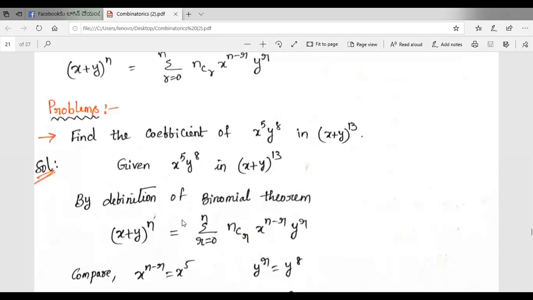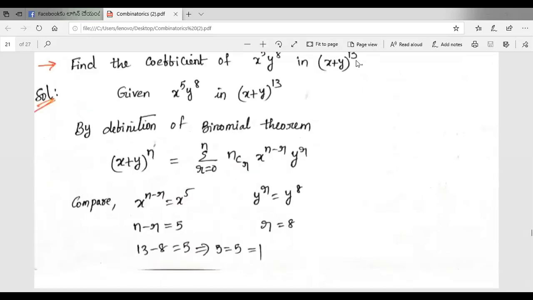By definition of binomial theorem, what is the definition? X plus y statement. Sorry, not definition. By definition of binomial theorem, x plus y whole power n is equal to summation r is equal to 0 to n ncr x power n minus r yr. So we compare this with statement of binomial. We get n value is here 13. So n value is 13 and y power term is r.